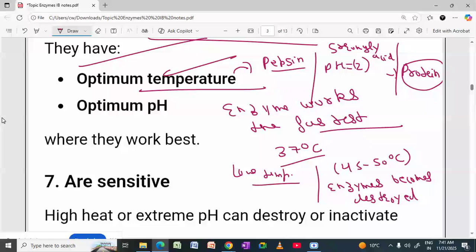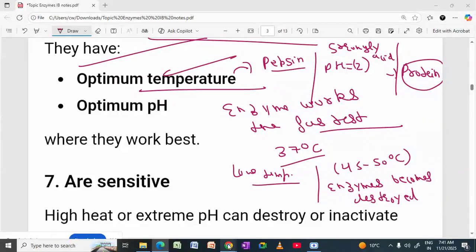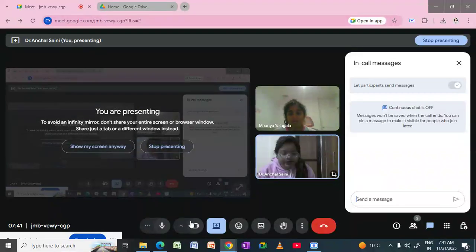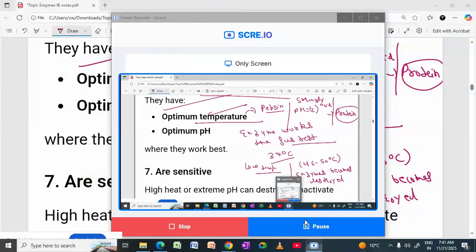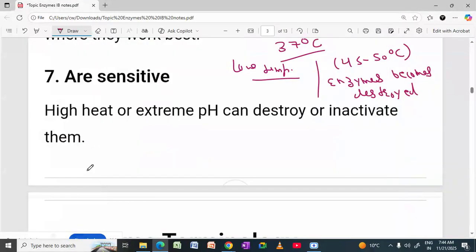So enzymes work best at optimum temperature, usually 37 degrees Celsius in humans, and each enzyme has its own optimum pH. It can be acidic, it can be neutral, or it can be basic. Now next is they are sensitive.